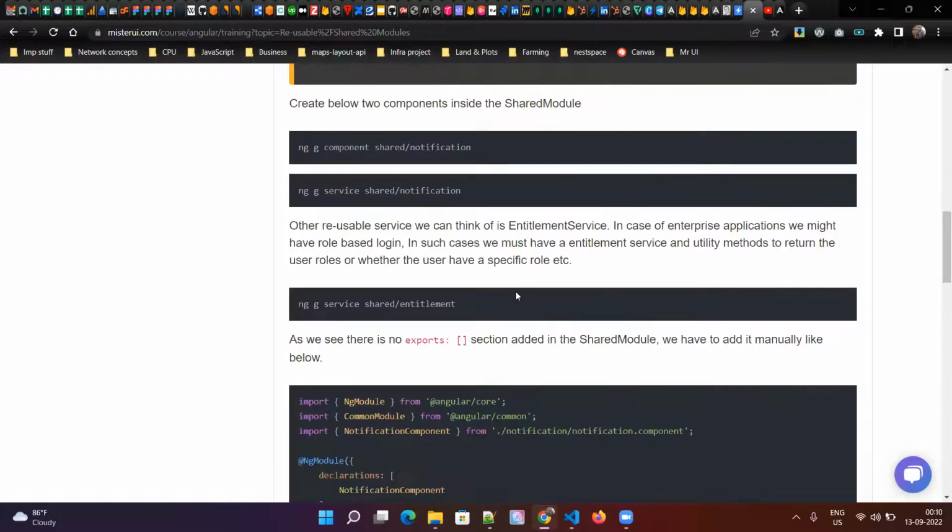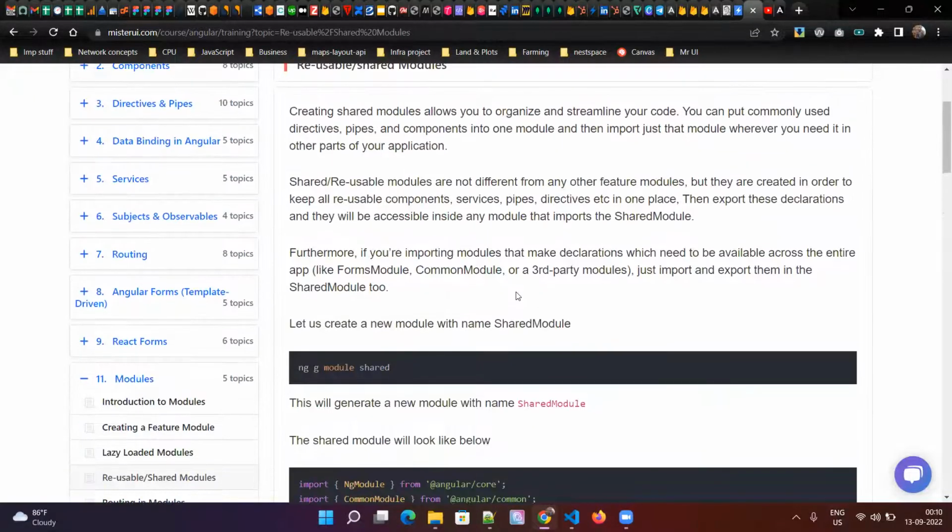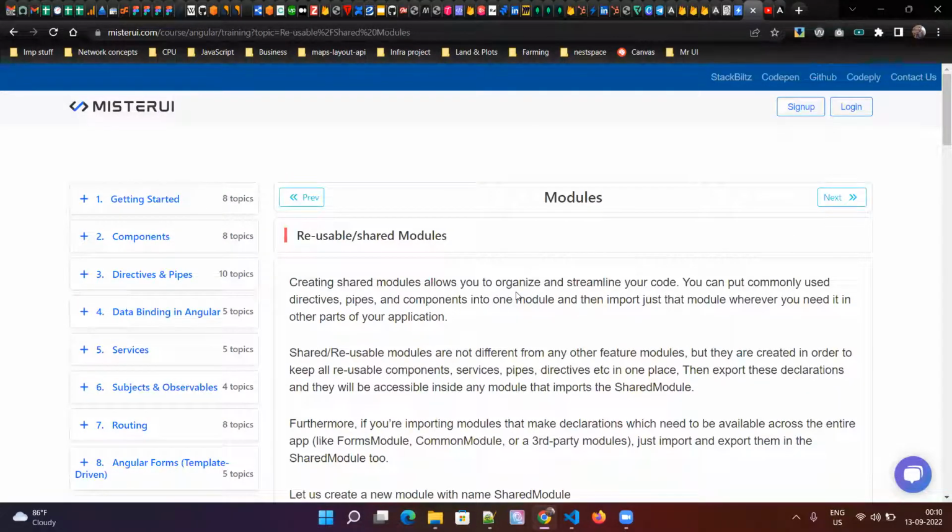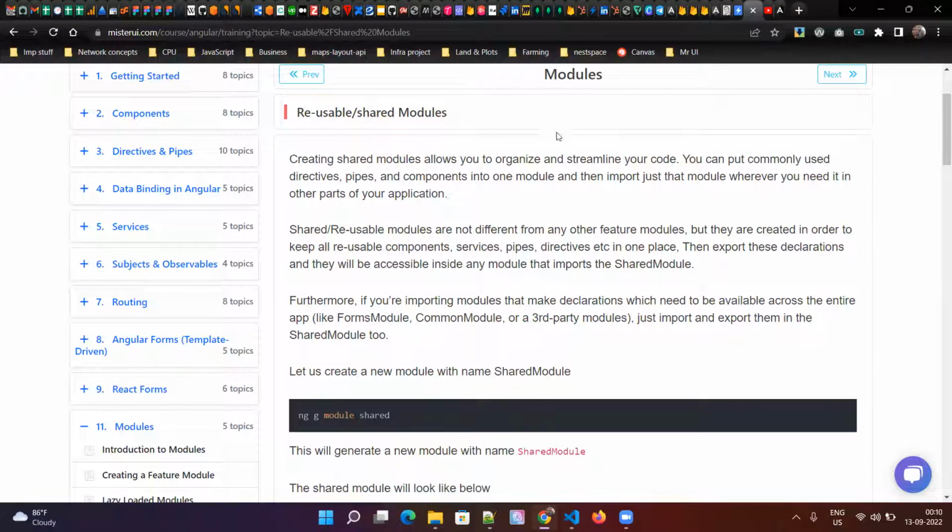So how to create a common shared module, because most applications will have at least some set of components and feature services which are shared across multiple feature modules.